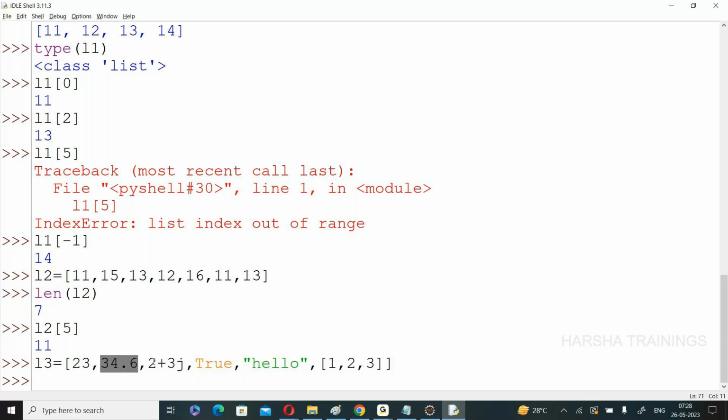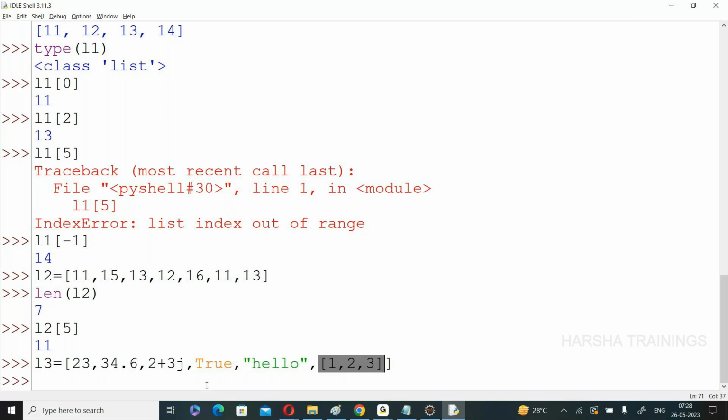Second, this is one element 3, element number 4, and this entire thing is called a single element. Remember, between commas, this entire thing is called a single element 5. Now this entire thing is also a single element. That means a list can store the string, a list can store the tuple, a list can store the list also.